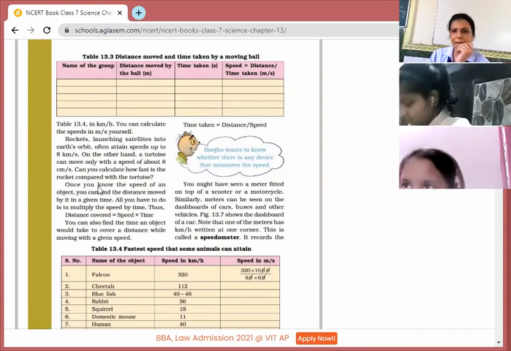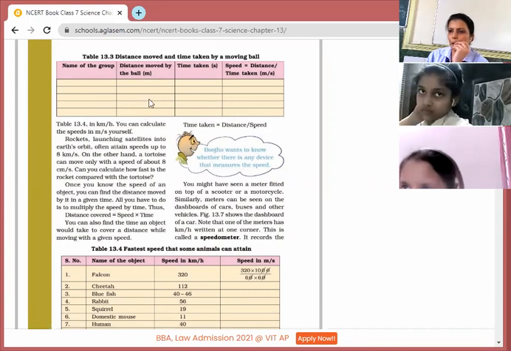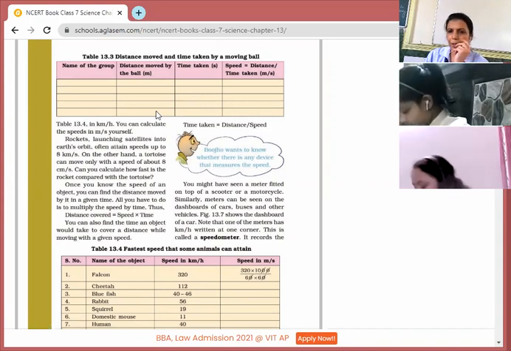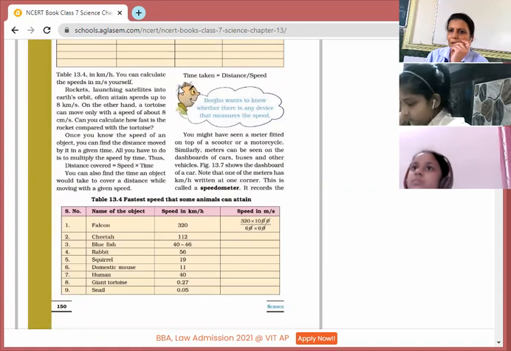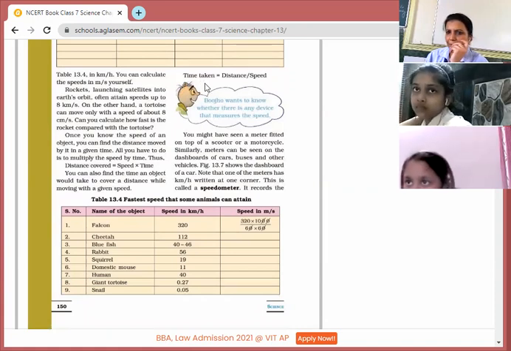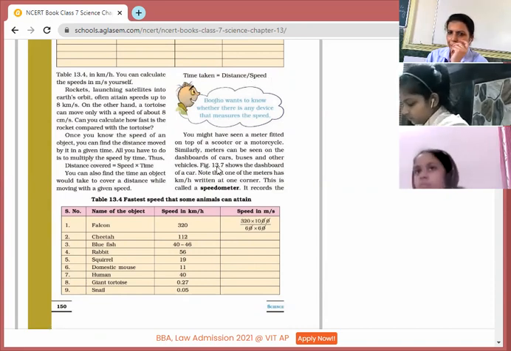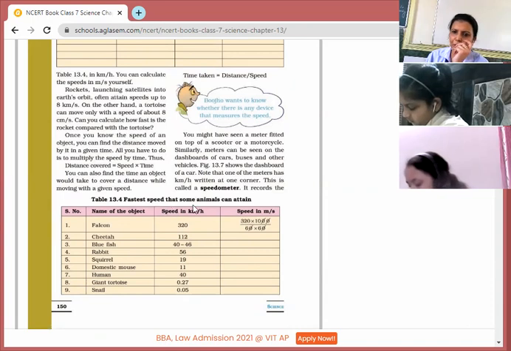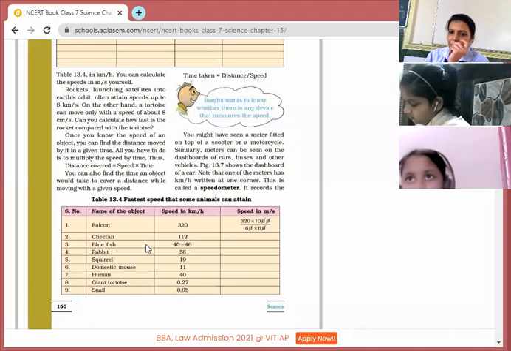Simply, as we have already discussed, the speed of an object can be measured if we have a distance and time, either in meter per second or in kilometer per hour. Okay, children. So here, see, we have one formula for finding the time. We can calculate the time, which is equal to distance upon speed. Okay, table 13.4. Just see to it, and I'm giving you work to complete this table.